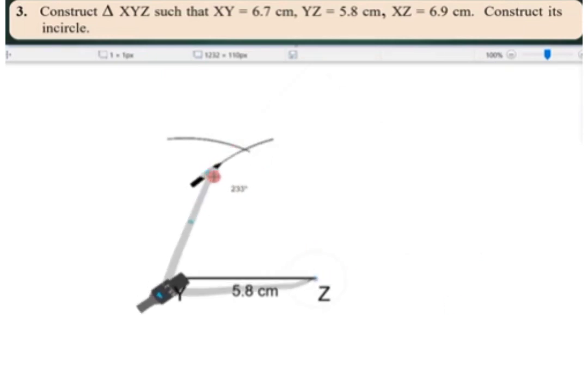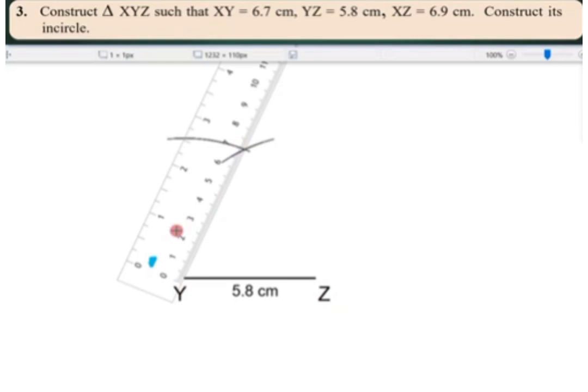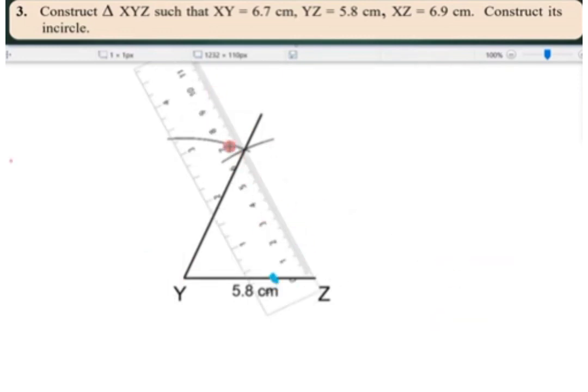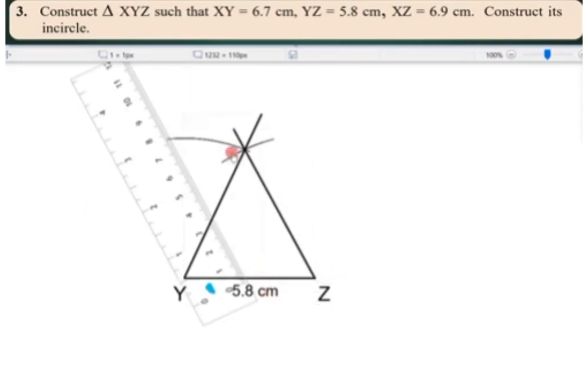And now after that, XZ is 6.9. Here for XZ I have taken 6.9 and for XY I have taken 6.7. The first arc is 6.7 and the second arc is 6.9. So here the 6.7 line is drawn. Now again the 6.9 line will be drawn. Okay, now the 6.9 line is drawn. Is that clear my dear students? So simple and so easy to understand, na?